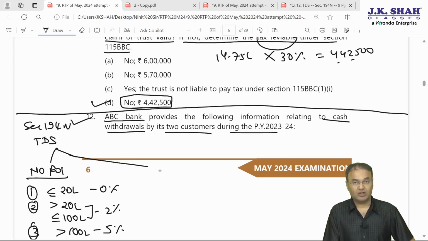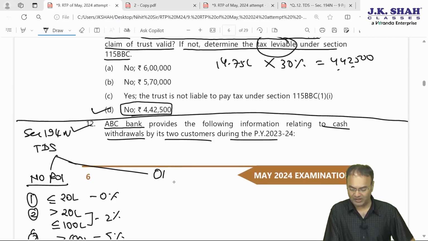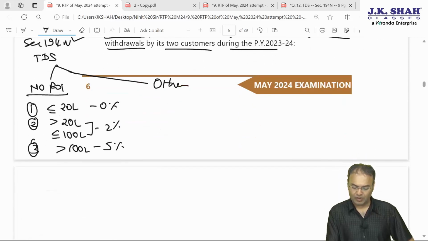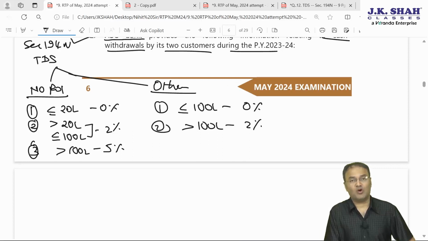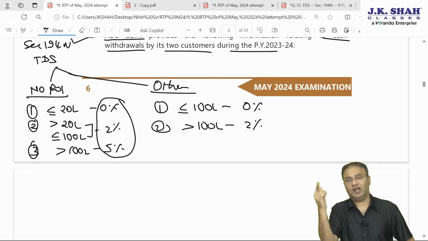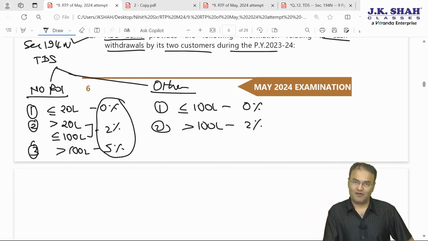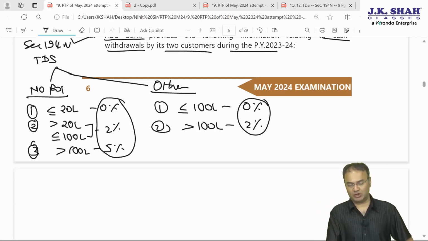However, second category is others, those who have filed IT returns. For others, what will happen? For others, here straight away 2 slabs, no TDS on cash withdrawal up to 1 crore in the whole year, and in case cash withdrawal exceeds 1 crore, then TDS will be at the rate of 2%. So those who have not filed IT return for the last 3 years, then 0, 2 and 5, 3 slabs, 20 lakh to 1 crore and above 1 crore, and those who have filed IT return, for them only 2 slabs, 0% and 2%.